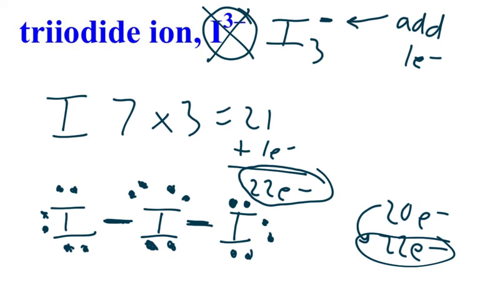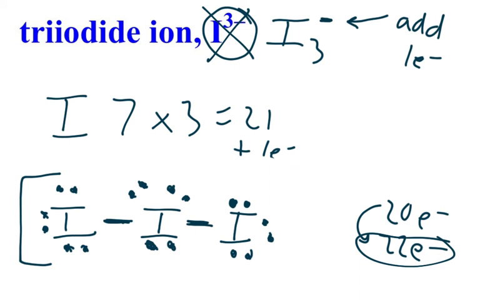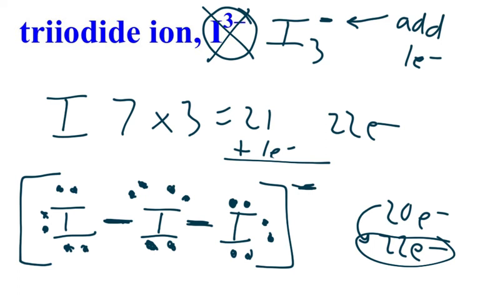Now, because this is a polyatomic, because it has a charge, you're supposed to put this in a bracket. Let me move this out of the way here for you guys. And remember, the magic number is 2. Let's put a bracket, and the charge goes on the top right-hand corner. And that's what you do every time that you have a polyatomic. Put it in a bracket and put the charge on the top right-hand corner. Okay? So I apologize for the typo here, but the triiodide ion is I3, and it has a -1 charge.